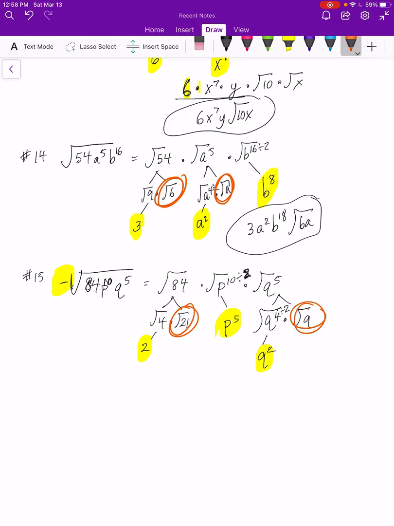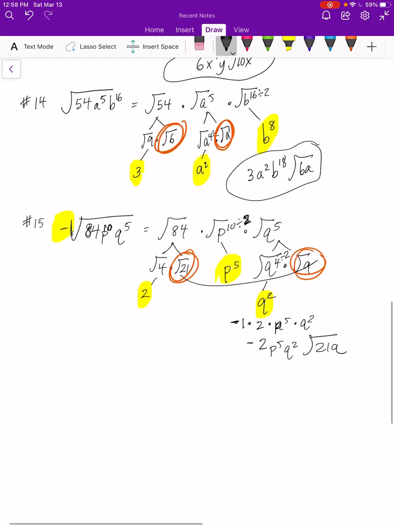So make sure you carry that negative sign, so you have negative 1 times a 2, times a p to the 5th, times a q squared. So negative 2, p to the 5th, q squared, and then under the radical, 21q. Don't forget about those outside negatives or numbers. Just carry them on through. They're already done.